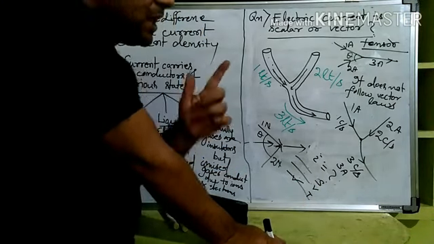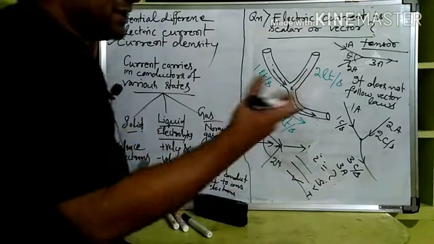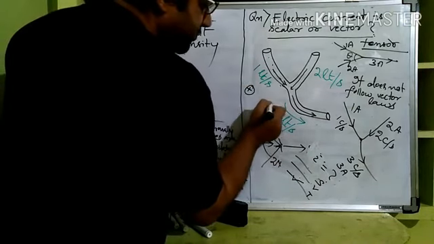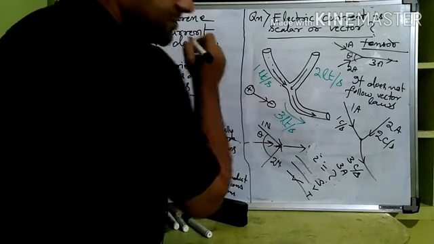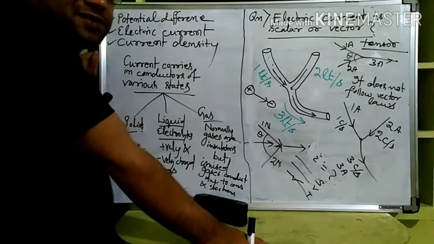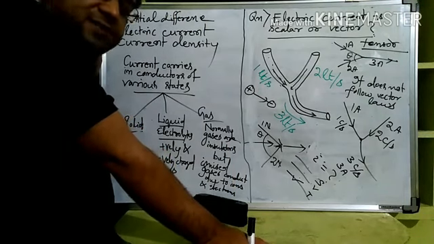Is it clear? Now let me clarify it qualitatively also. You may get this doubt. See, current is always flowing from positive to negative, right? If there is one direction from positive to negative, why is it not a vector, sir? Like that, one doubt is coming sometimes.